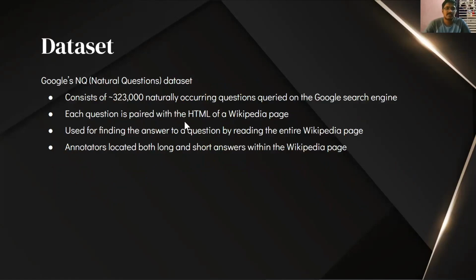So before we describe our approach, some details about our dataset. We use Google's NQ, or Natural Questions dataset. It consists of around 323,000 anonymized natural questions asked on Google search engine. Each question is associated with a full Wikipedia page, and annotators have located long and short answers to that question within the page. The NQ dataset is useful for open domain question answering tasks, essentially reading through the entire Wikipedia page with no context, sifting through the details, and finding the desired answer.